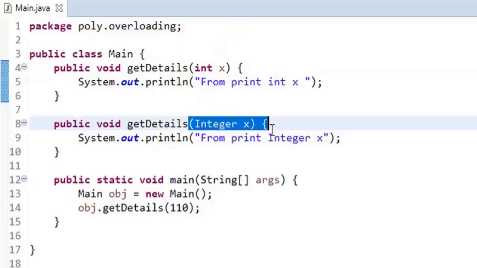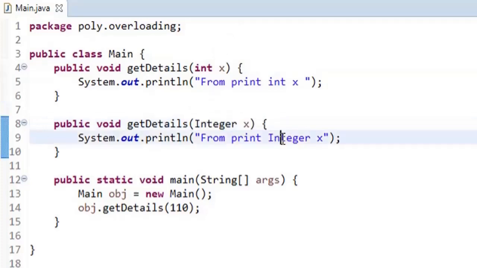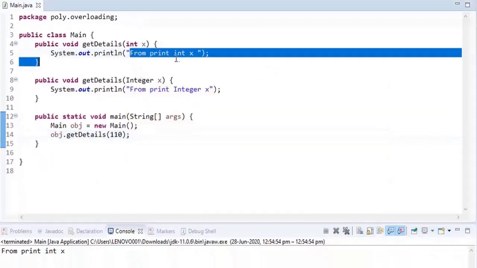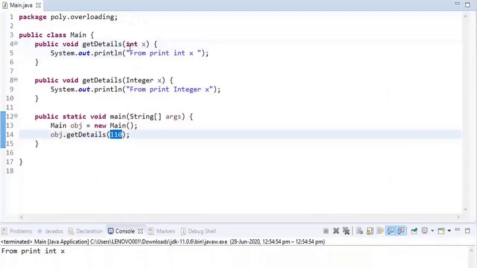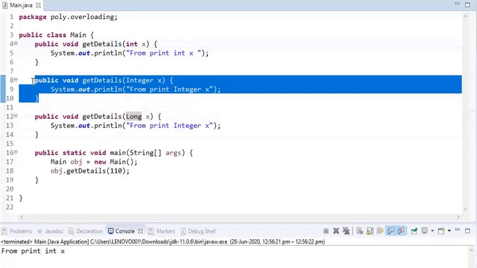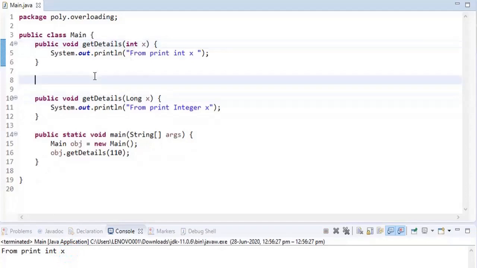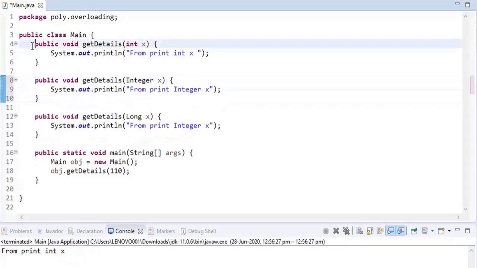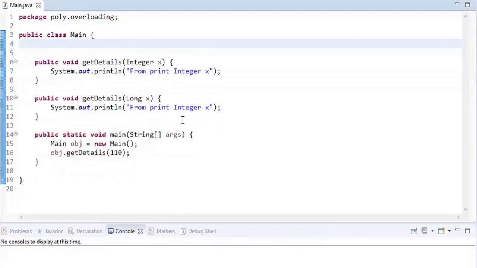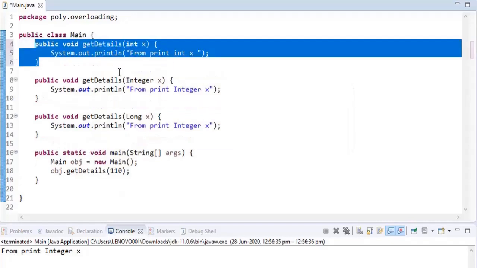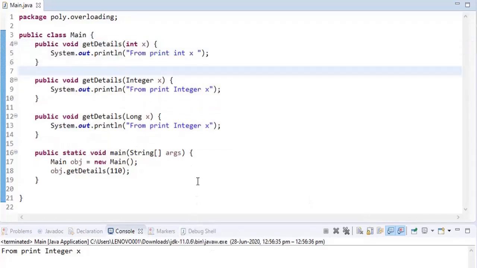It means int x will take the priority over Integer, and hence whenever we pass 110 from object.getDetails, print int x would be the output because it has a parameter as a primitive data type. Let's say I remove this Integer and I have the long x method, then as well print int x would be the output because int x is always taking priority. But let's say you have Integer and you have long. So the exact match is wrapper Integer. But if we have this primitive, then it always goes for print int x.